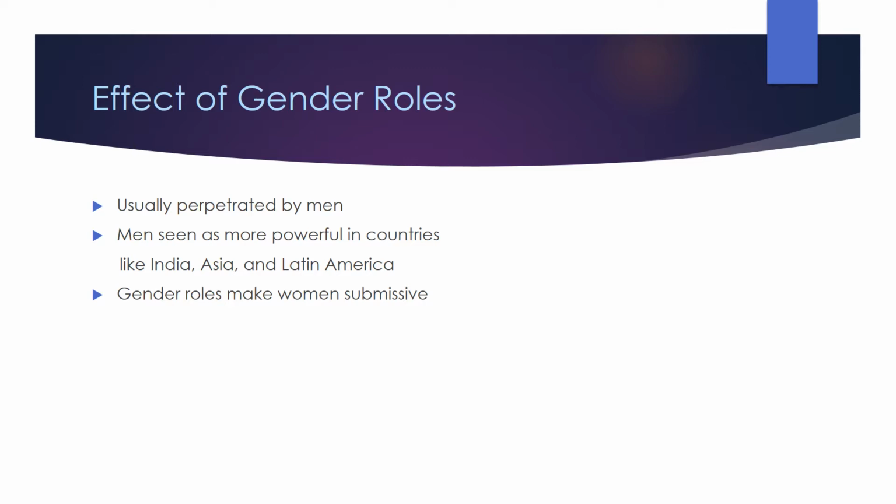When thinking about an intervention, we must think about the effect of gender roles in femicide. The reason for this is because femicide is usually perpetrated by men. Men are seen as more powerful in countries like India, Asia, and Latin America. These gender roles make women submissive and therefore more vulnerable to being victims of femicide.